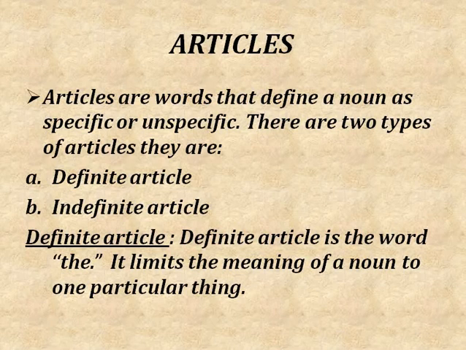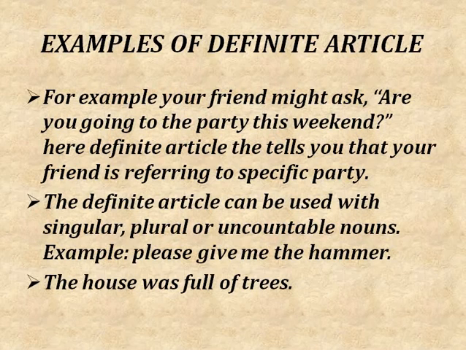So going on to some examples of definite article. For example, your friend is asking you, are you going to the party this weekend? In this sentence, the party is the specific party which you and your friend both know. So the is used only to talk about specific things which two people know. The article can be used with singular nouns, plural nouns, as well as with uncountable nouns. This is all about definite article the.